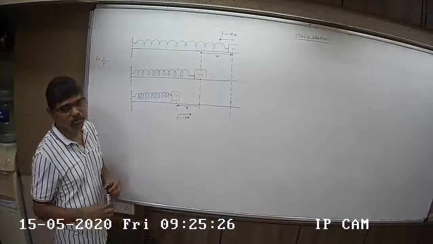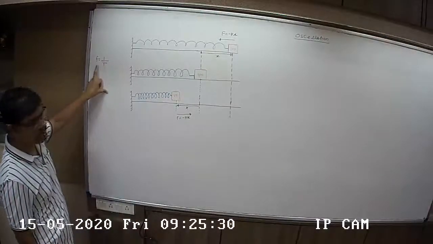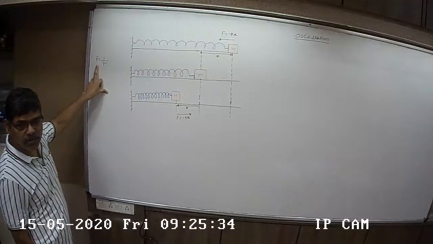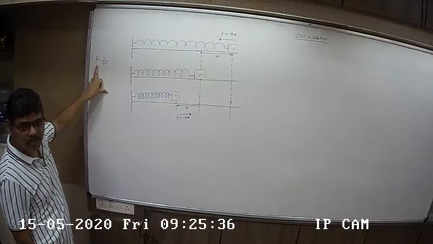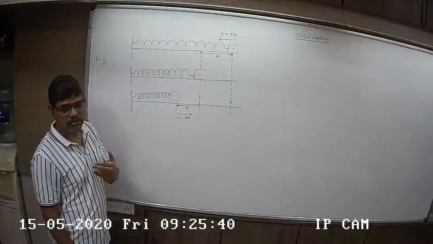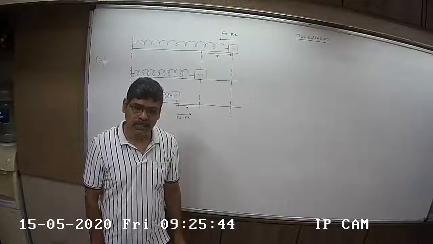What is the relation between the two? f is equal to 1 upon T. Please remember, this relation is also important. For any periodic motion, frequency is the reciprocal of time period. f is equal to 1 upon T. Very, very important expression. We'll use it several times in the chapter oscillation. Is that clear to you?